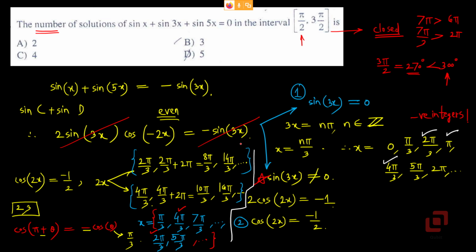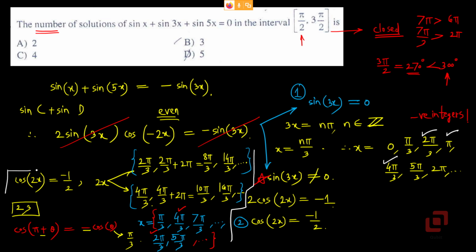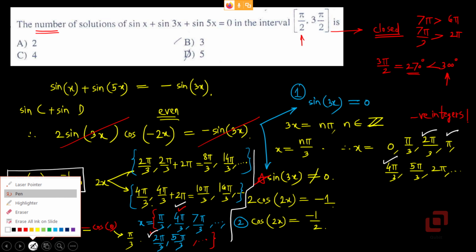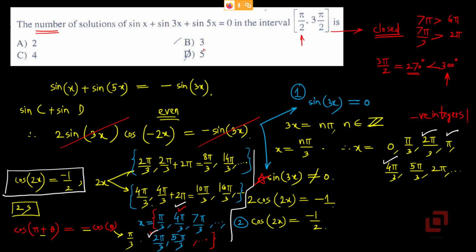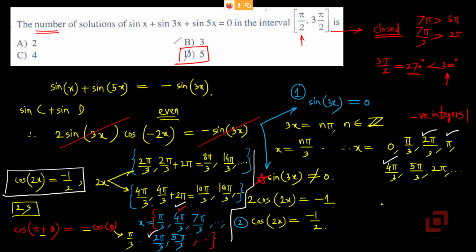So how many solutions did we get for cos of 2x equal to minus 1 upon 2? 2 solutions. 4 pi by 3 and 2 pi by 3. So you may be tempted to mark 5 as the correct option, because in our first equation sin 3x equal to 0 we got 3. But did you notice that there are two solutions which are common?